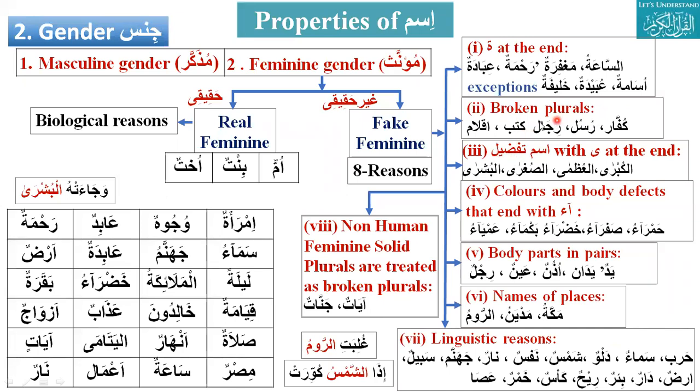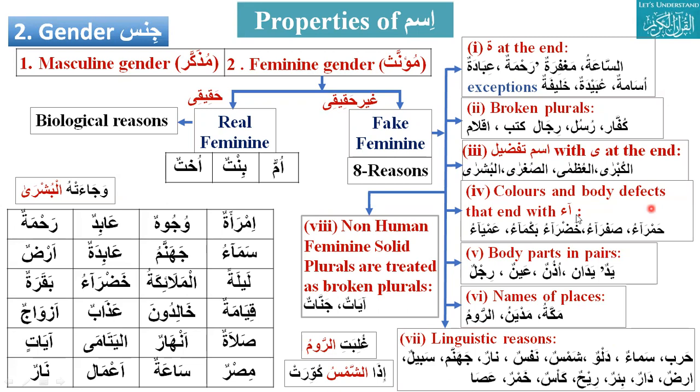And the next one is ism tafdeel, when it comes with ya at the end, like kubra, uzma, sughra, bushra. And what is the muzakkar for this kubra? Akbar. Uzma, azam. Sughra, asghar. Bushra, abshar. They are muzakkar, they will be treated as such.